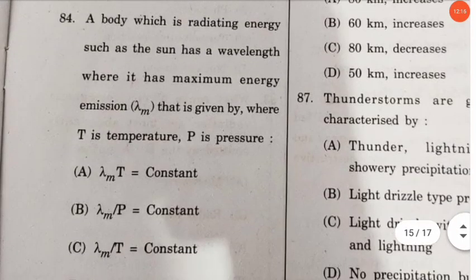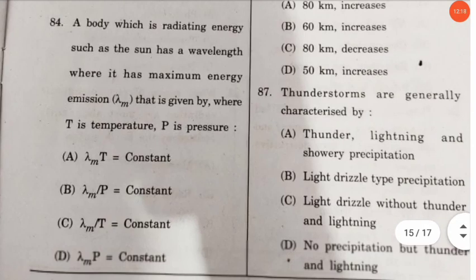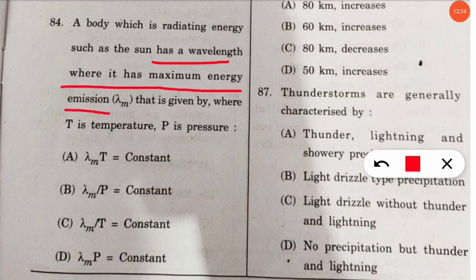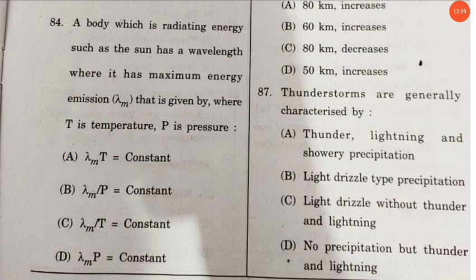The next question number 84. A body which is radiating energy such as the sun has a wavelength where it has maximum energy emission, that is lambda m, that is given by where T is temperature and P is pressure. So here what will be the correct formula? The correct formula will be option number A, lambda m T is equal to constant. Let's move to the next questions.